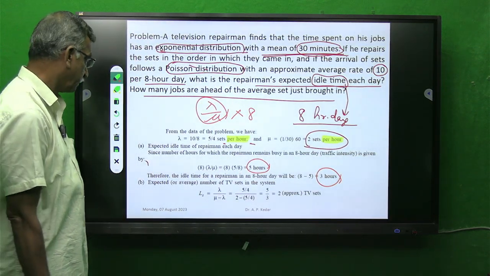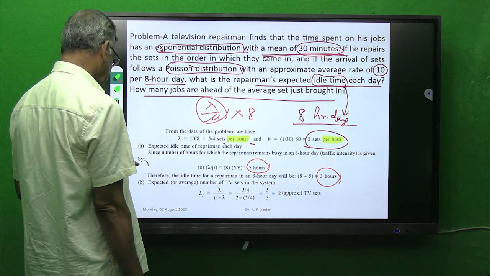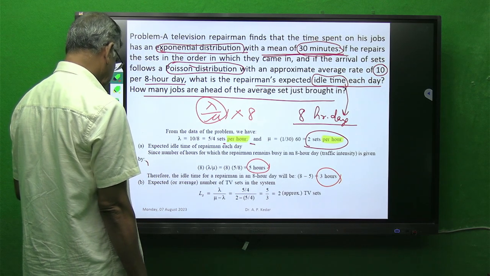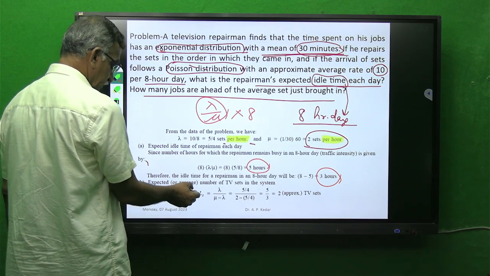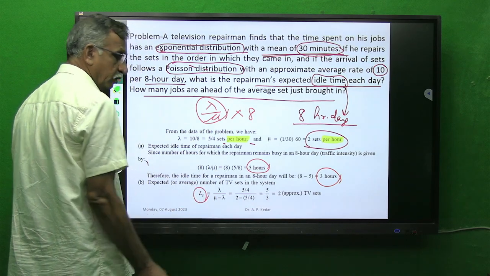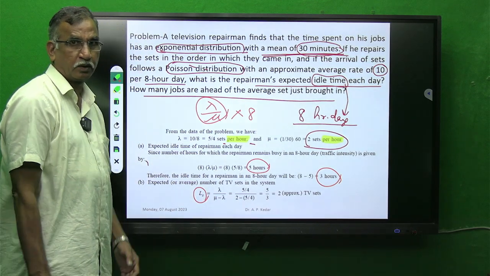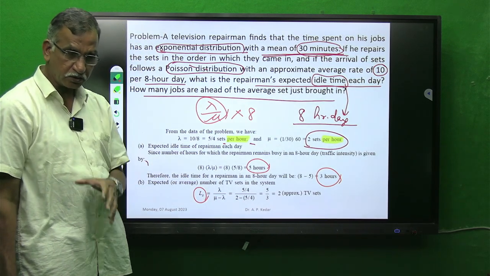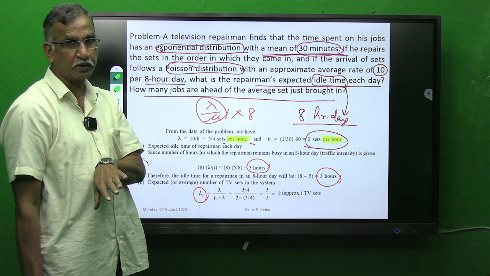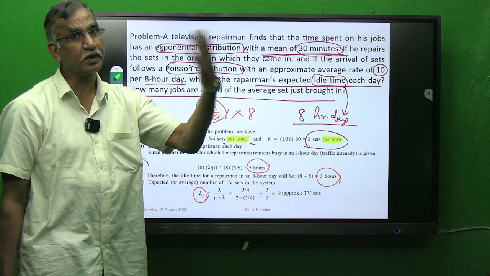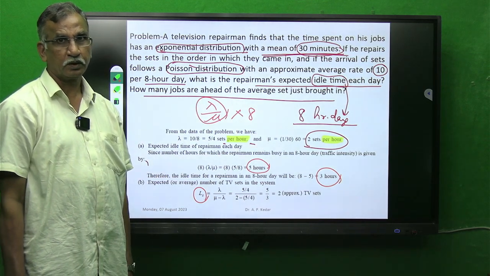Got it? Second, what is the expected average number of TV sets when one is just brought in? So that is the queue length of the system. For the TV which has just come for repair, how many sets are ahead of that? That is to be evaluated.